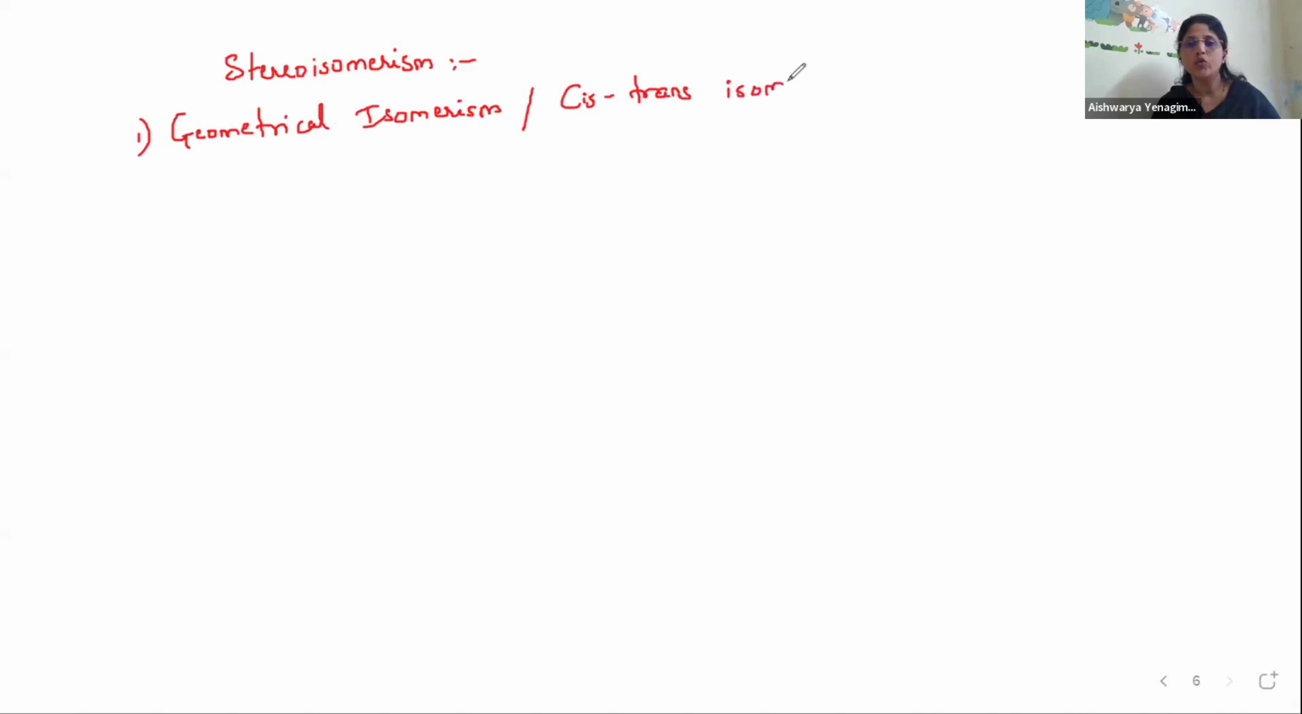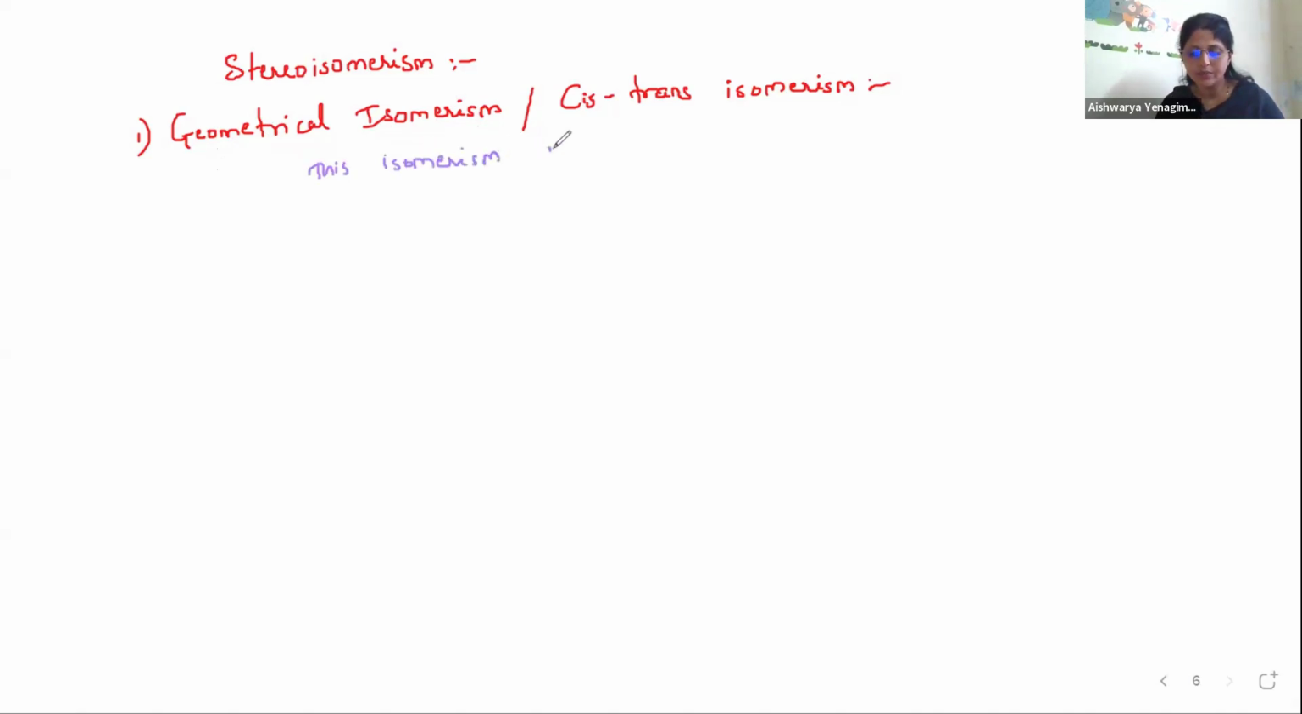Cis-trans isomerism. We have studied this in organic chemistry. In organic chemistry we discussed cis-trans: the same side of the double bond we call cis, and on the opposite sides of the double bond we call trans. Here also it is something similar. So let us try to understand what that means. Let us understand the definition. I'll write the definition here.